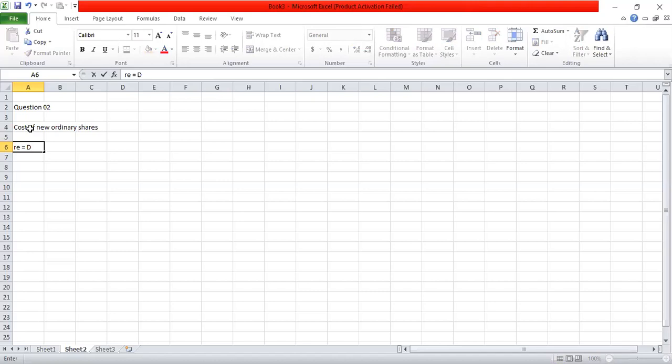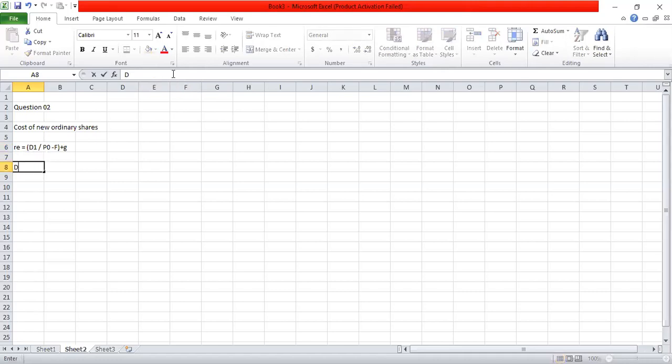RE is going to be D1 divided by P0 minus flotation cost. I'll first write the formula. So D1 divided by P0 minus flotation cost, plus the growth rate.